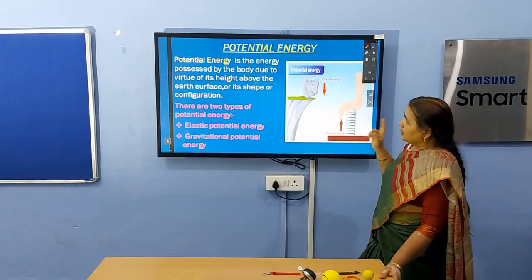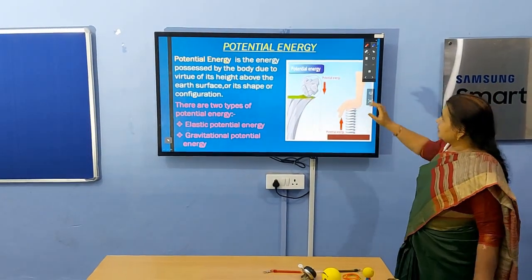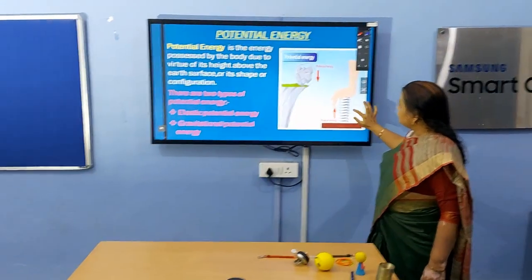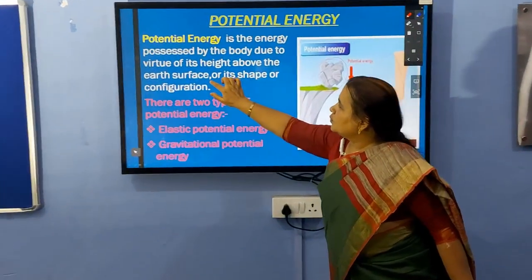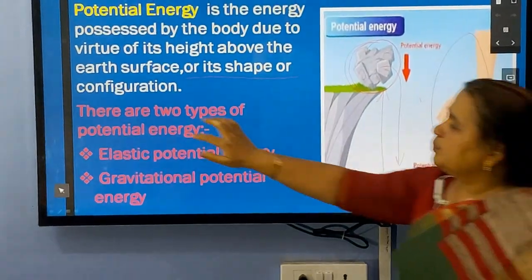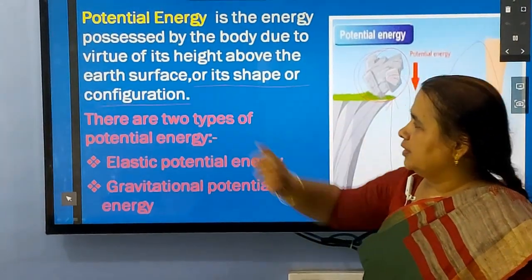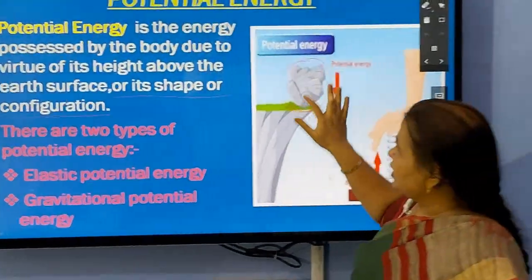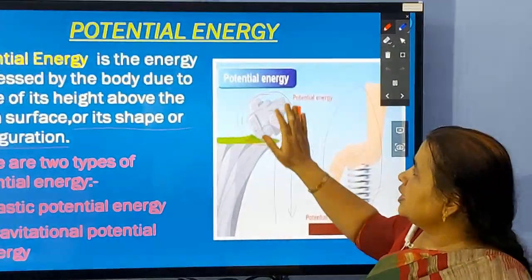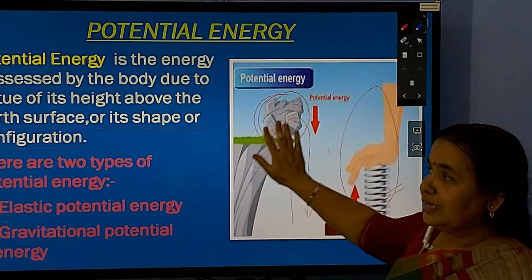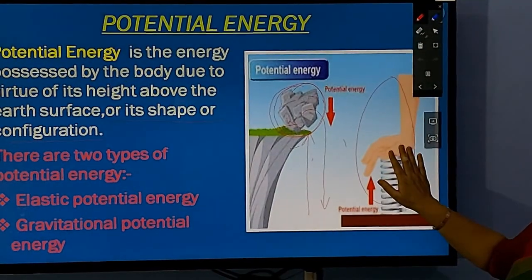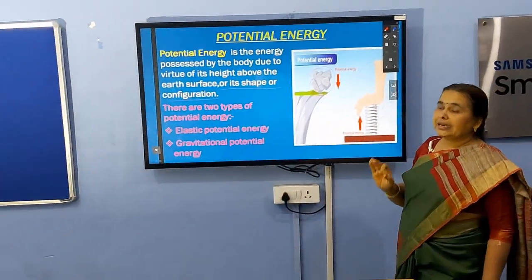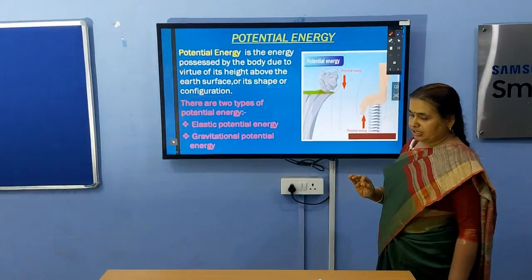And one more thing is there, the second type of potential energy, and that is due to its shape or configuration. That is also potential energy. But the energy possessed due to height is known as gravitational potential energy, and the energy possessed by the body due to its shape or configuration is known as elastic potential energy.